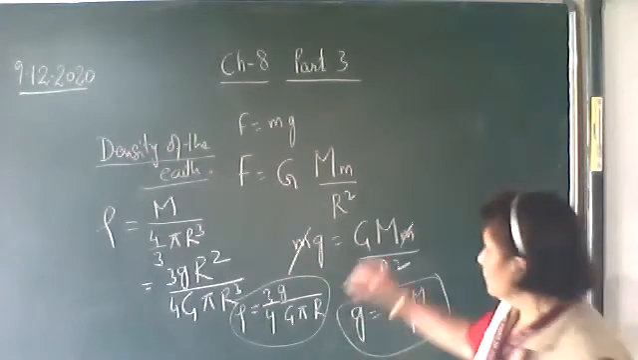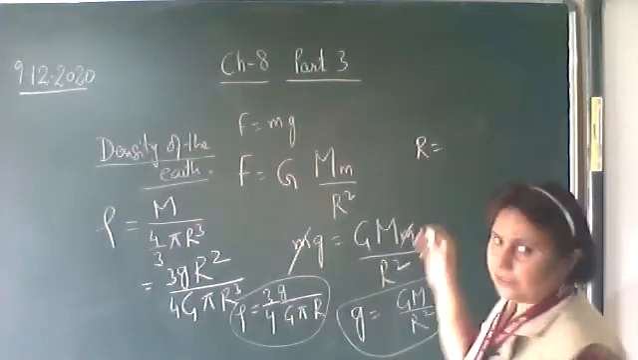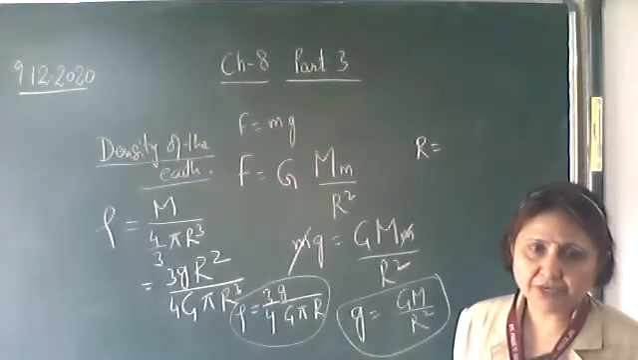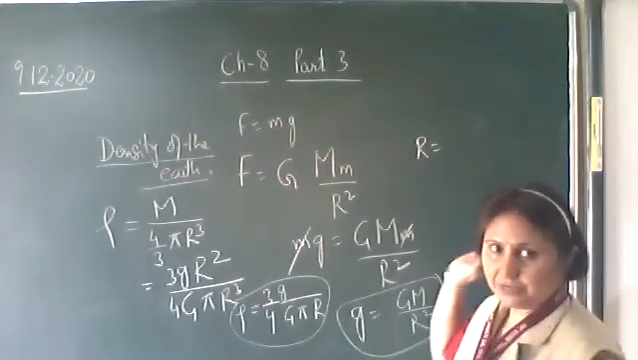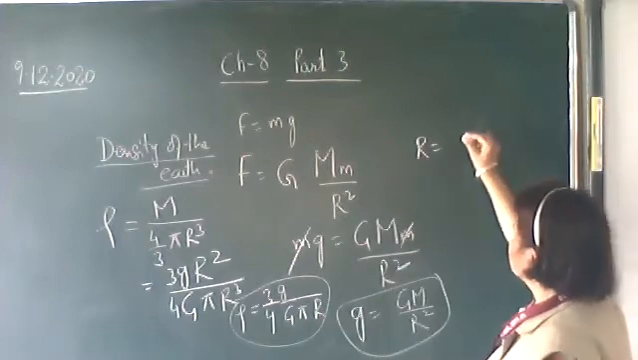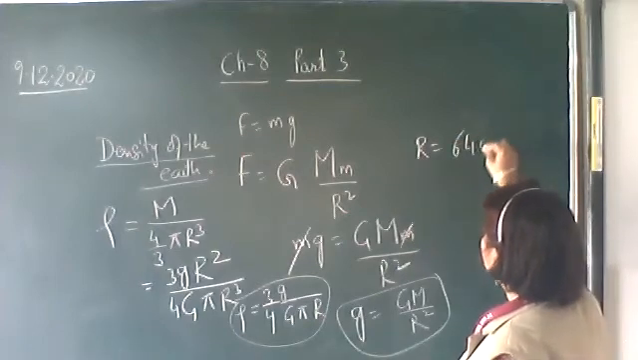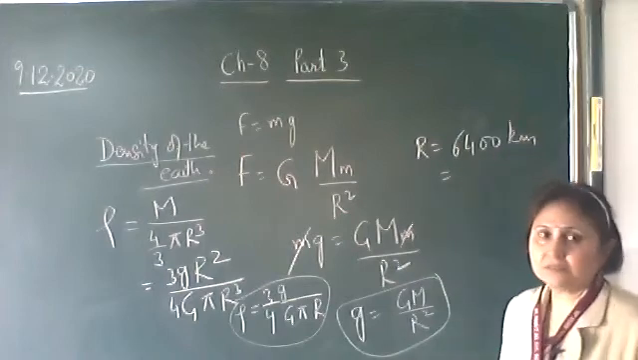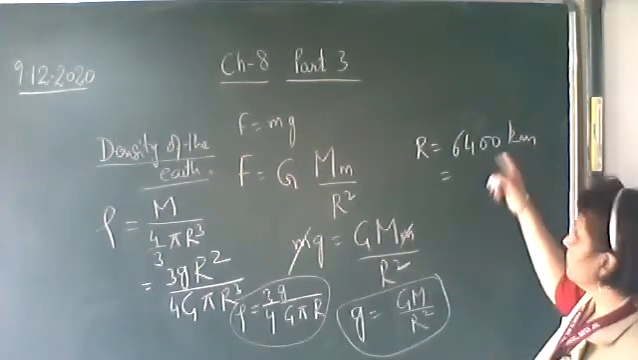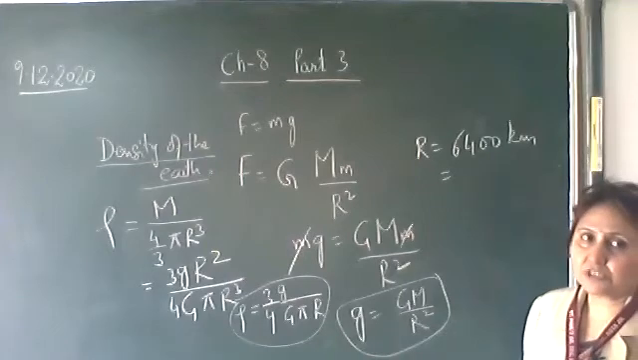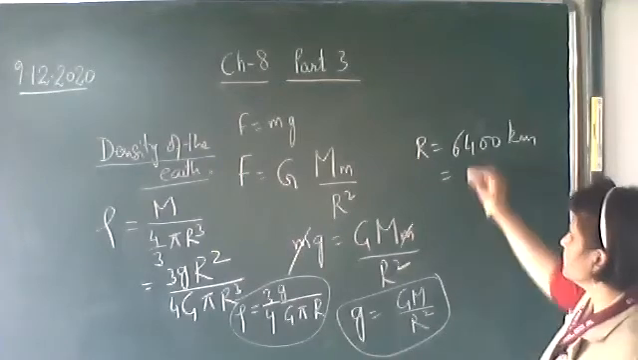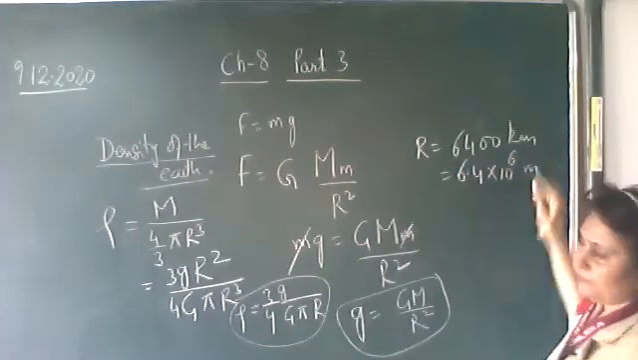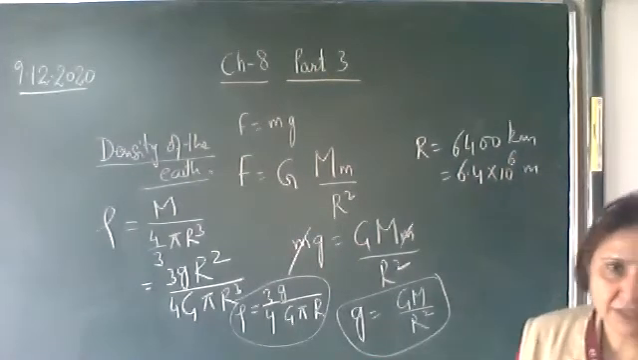Now here you may note down the radius of the earth. If it comes in a numerical, this value will be given. The radius of the earth is given as 6,400 kilometers. That is, you can convert it into meters: 6.4 into 10 raised to the power 6 meters. Otherwise this value will be given in the question.